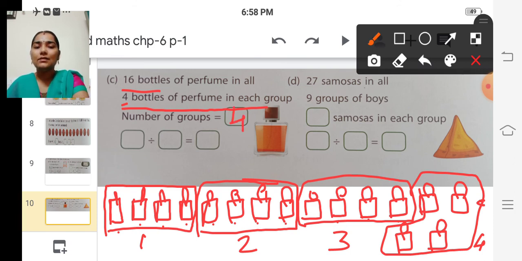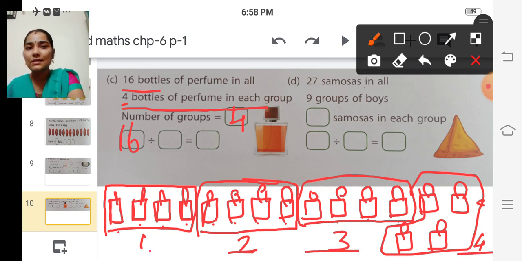And the dividend is 16, isn't it? We have divided 16 bottles. So 16 is the dividend. And which one is divisor? In how many groups have we divided? We have divided into 4 groups, isn't it? So divisor is 4.